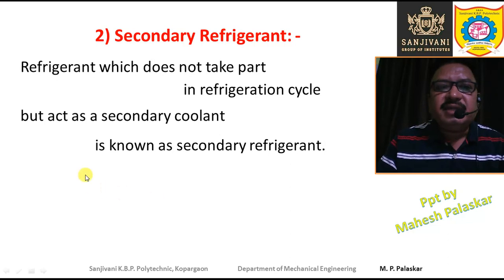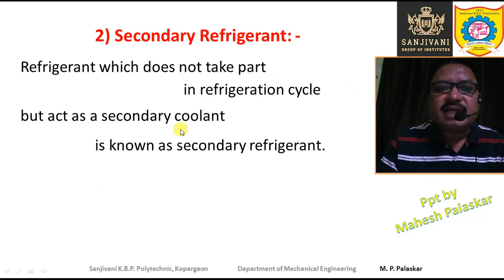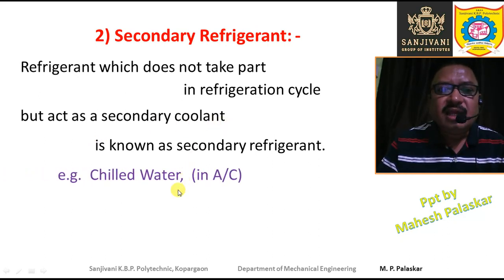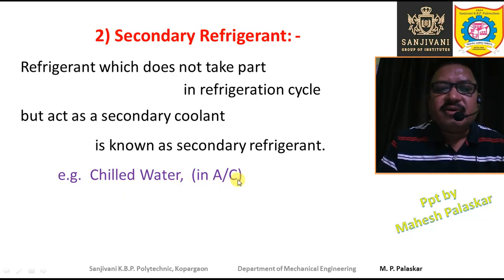So a secondary refrigerant is that refrigerant which does not take part in the refrigeration cycle but acts as a secondary coolant. The example is chilled water. Chilled water is used as a secondary refrigerant for air conditioning.